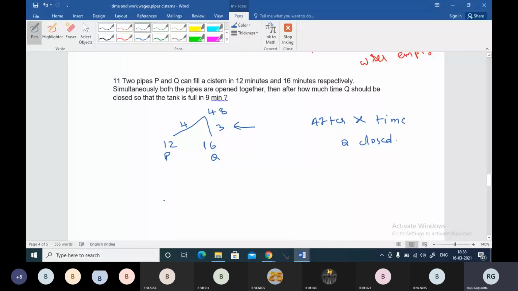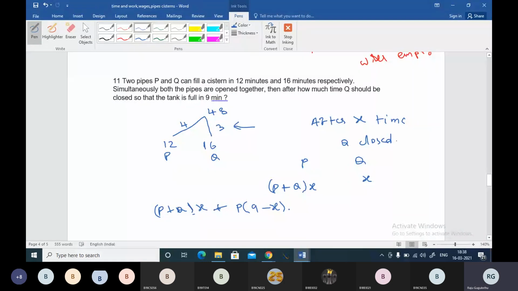Here you will have to understand one point: after X time, Q will be closed, right? P plus Q will be working for X time, and after X time, Q will be out of the story, and P alone will be working, but P will be working for 9 minus X time.